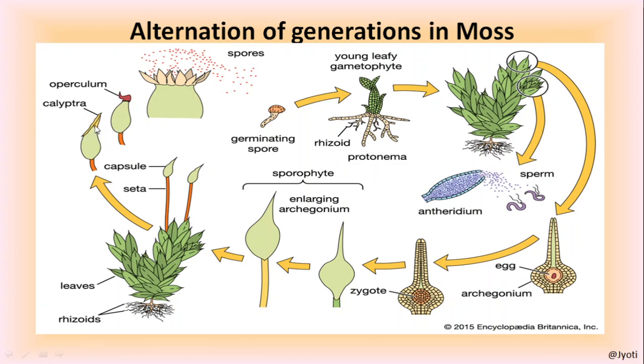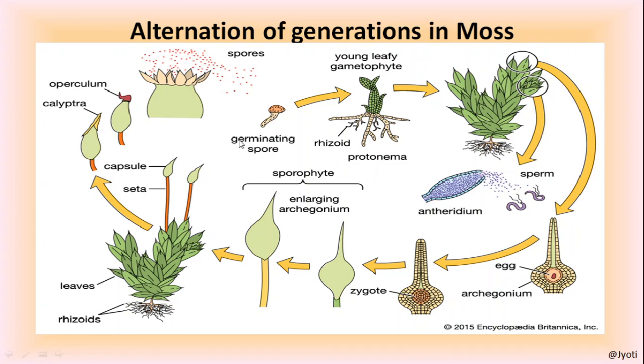Now you can see the capsule is mature and it contains enough spores. When it matures, then it bursts, the spores are released, and again the spore gets sufficient moisture, and then it gives rise again to a protonema.